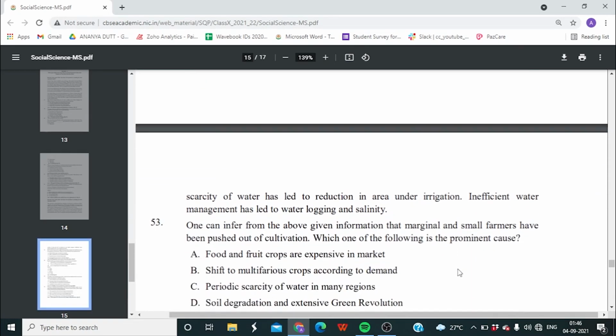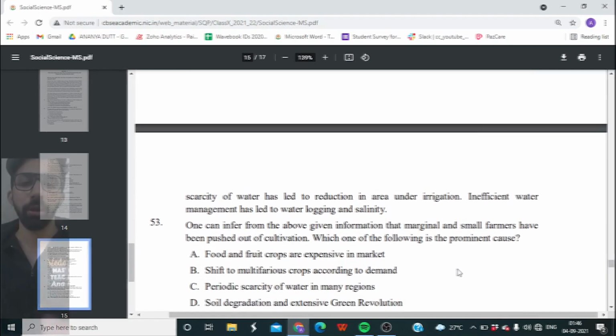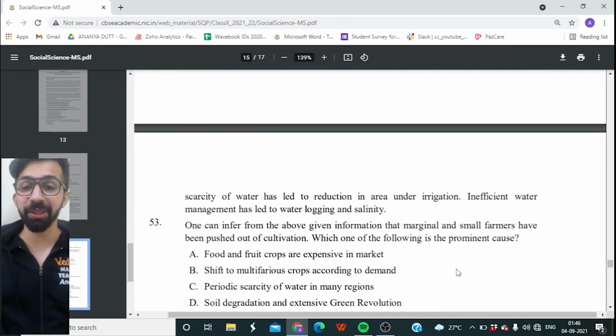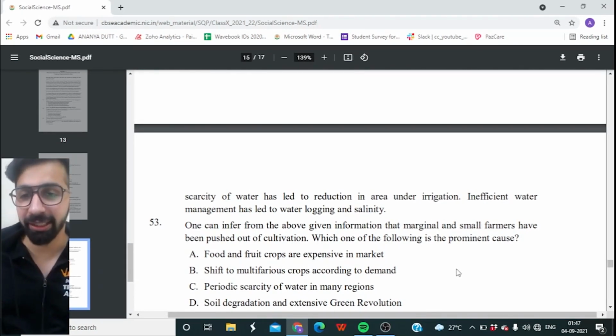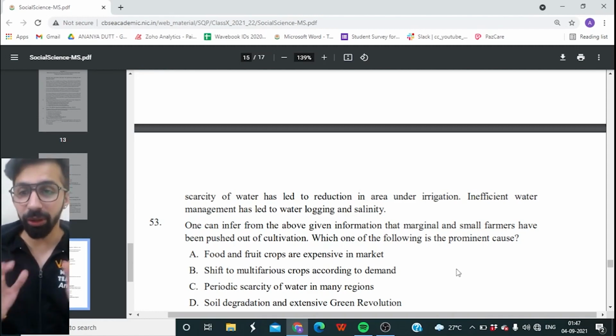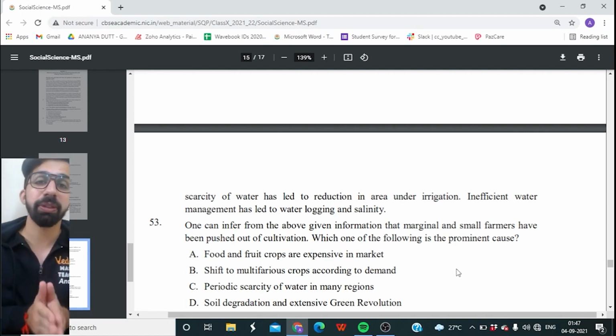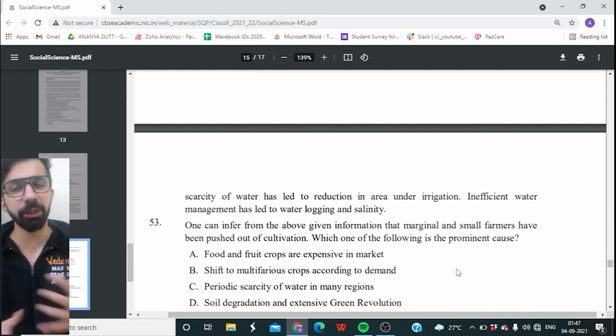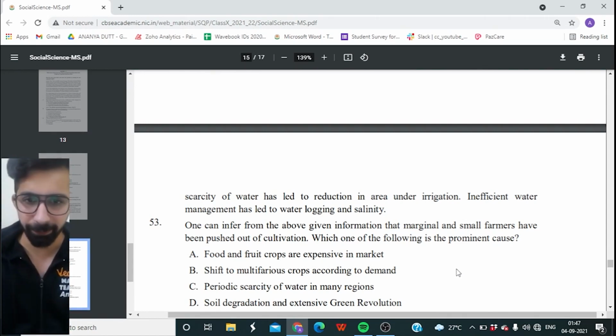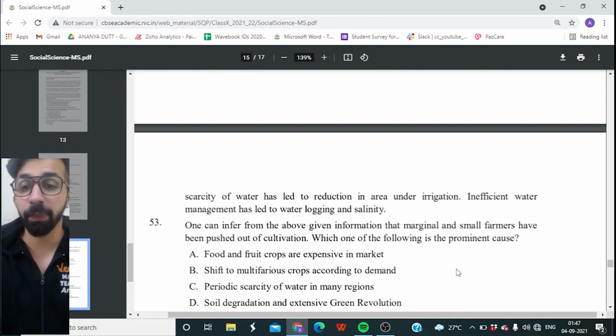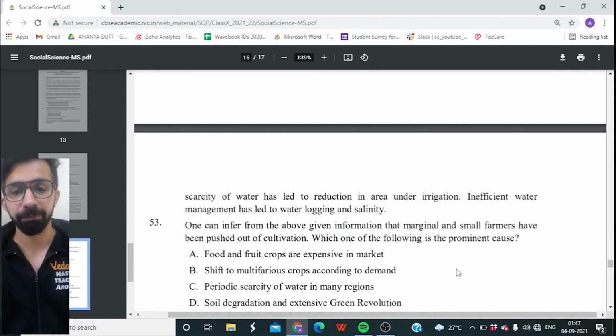53rd question on your screen. One can infer from the above given information that marginal and small farmers have been pushed out of cultivation. Guys, who are marginal farmers? The farmers who have land of less than 1 hectare, and small farmers between 1 to 2 hectares of land. Which one of the following is a prominent cause?